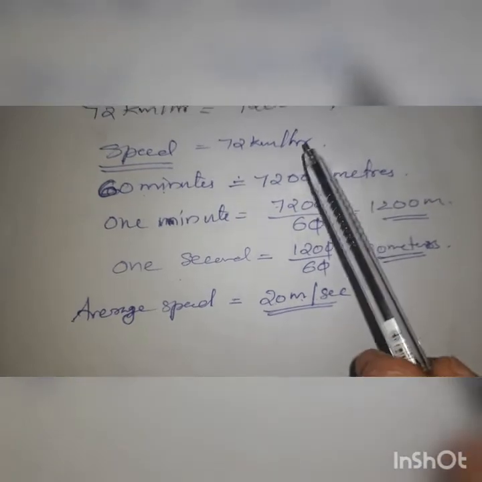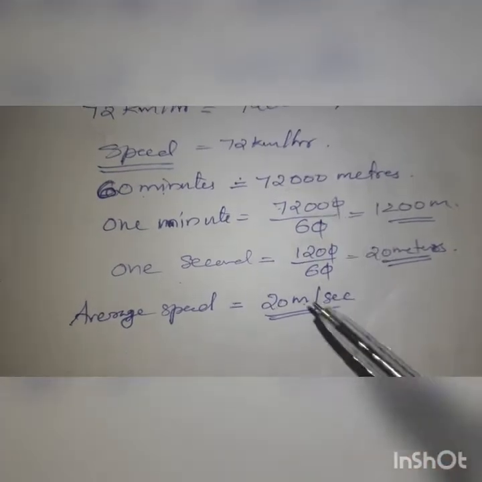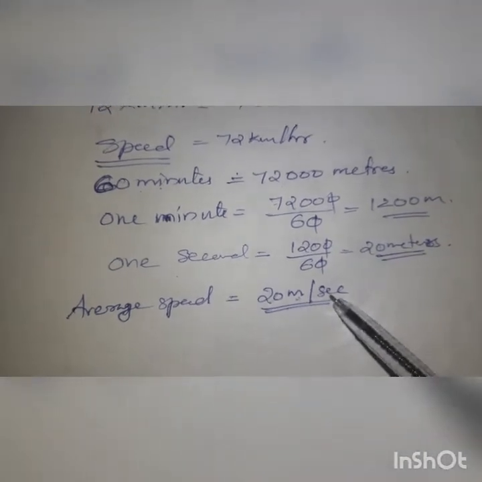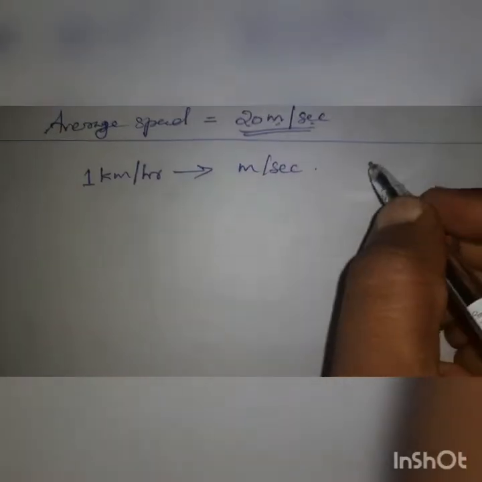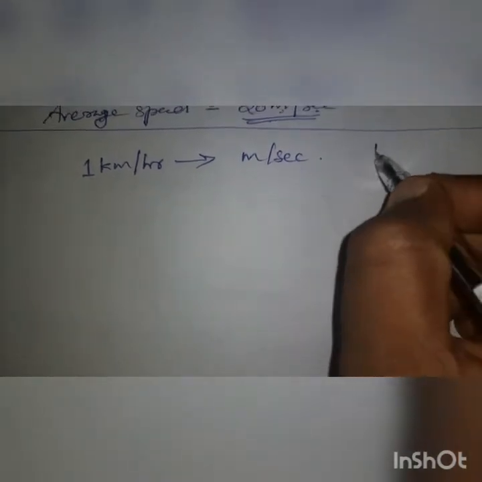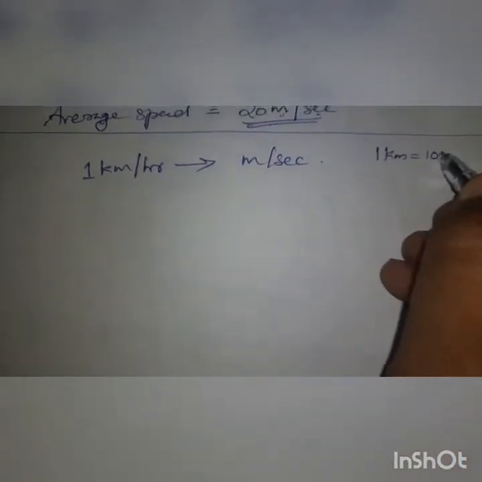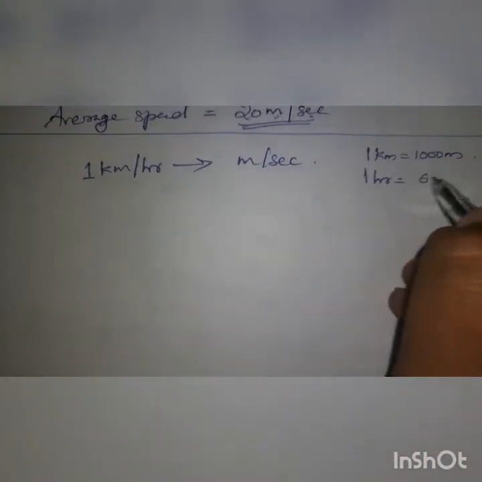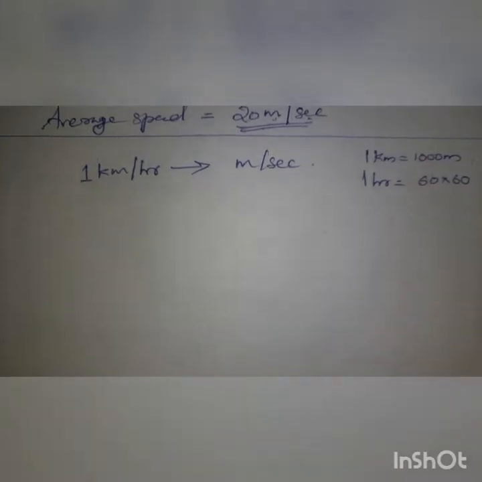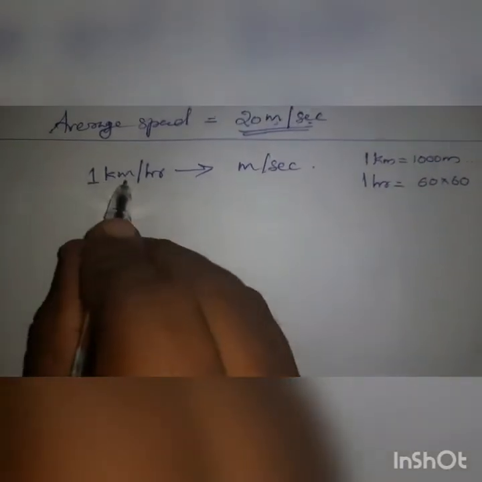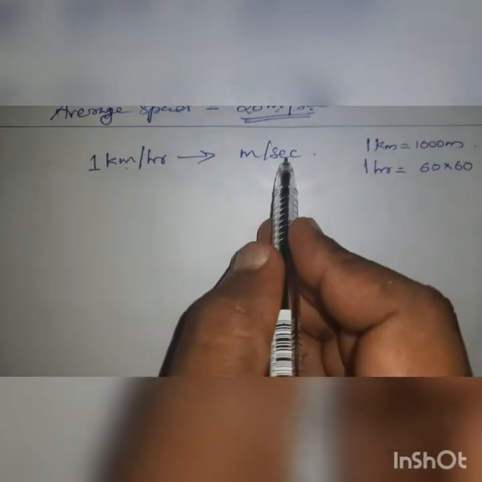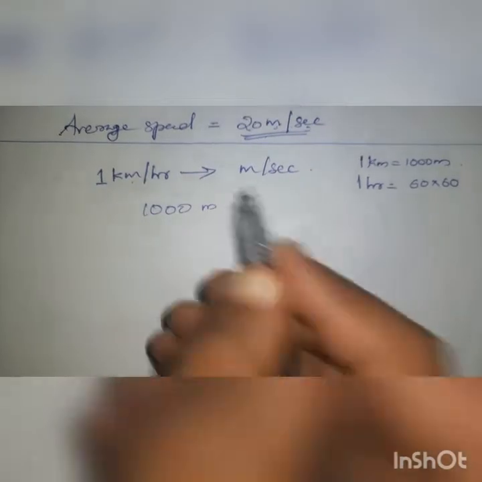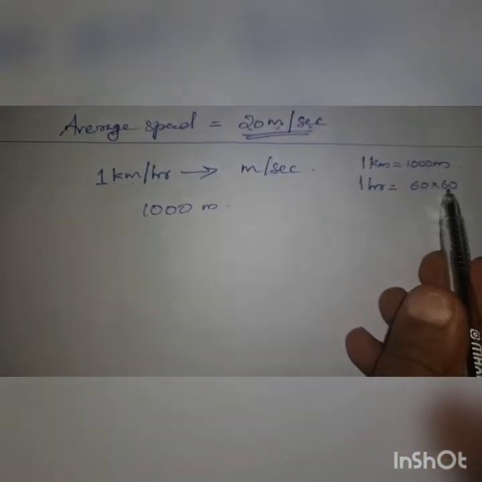So speed in 1 hour is 72 km per hour. That we convert to 1 second. That means 20 meter per second. This way also you can convert it. 1 kilometer is equal to 1000 meter, and 1 hour is equal to 60 into 60 seconds. So 1 kilometer you are converting to meter per second. 1 kilometer is how many meters? 1000 meters. And 1 hour is how many seconds?